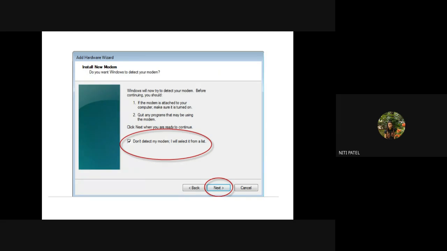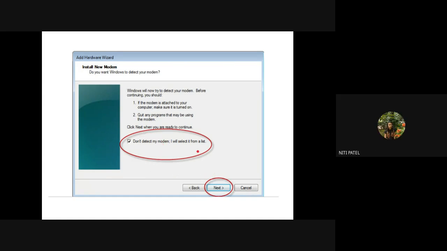But if you don't want to do that, what is the other way? Don't allow the system to select the modem. So how can you do that? Simply check this box. So it will not detect your modem. It will allow the user to manually select the name, manually select the speed of the port, manually select on which port it is connected, and then make the setup. Are you understanding the difference in both? Yes, ma'am.